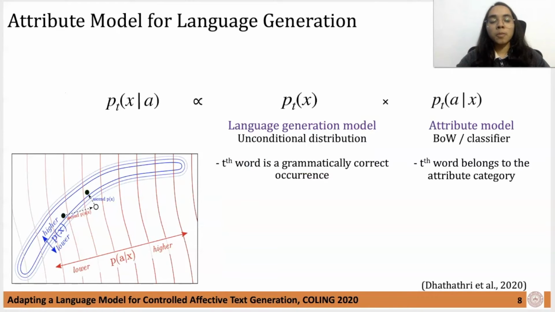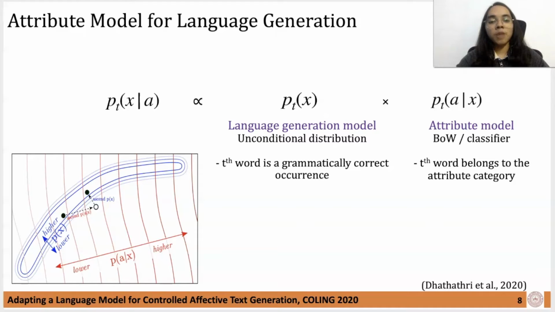Plug-and-play language model, or PPLM, by Dathathri and colleagues have repurposed the approach by Nguyen et al. to model attribute-conditioned language generation. In this context, P(x) is an unconditional language generation model, and P(a|x) is an attribute model, which can be an attribute classifier or have a bag of words representation for the attribute. Here, P_t(a|x) is the probability that the t-th word during the generation belongs to the attribute category a, and P_t(x) is the probability that the t-th word is a grammatically correct occurrence.